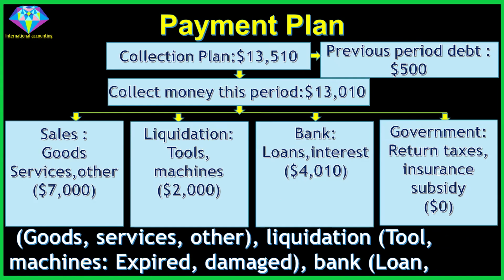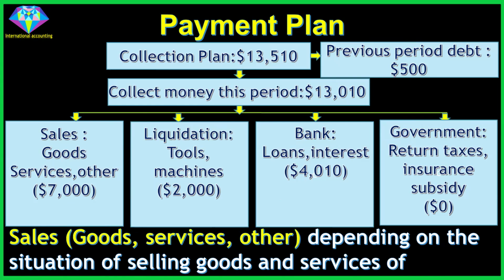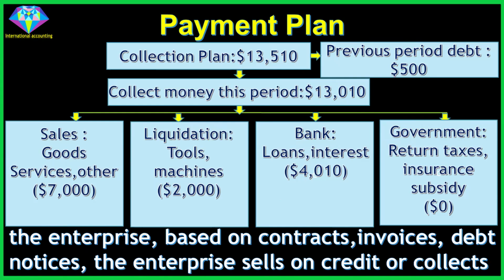Collection money this period includes sales of goods, services, other, liquidation of tools and machines that are expired or damaged, bank loans, interest, government tax returns, and insurance subsidy. Sales of goods, services and other depend on the situation of selling goods and services of the enterprise, based on contracts, invoices, debt notices, whether the enterprise sells on credit or collects money immediately.